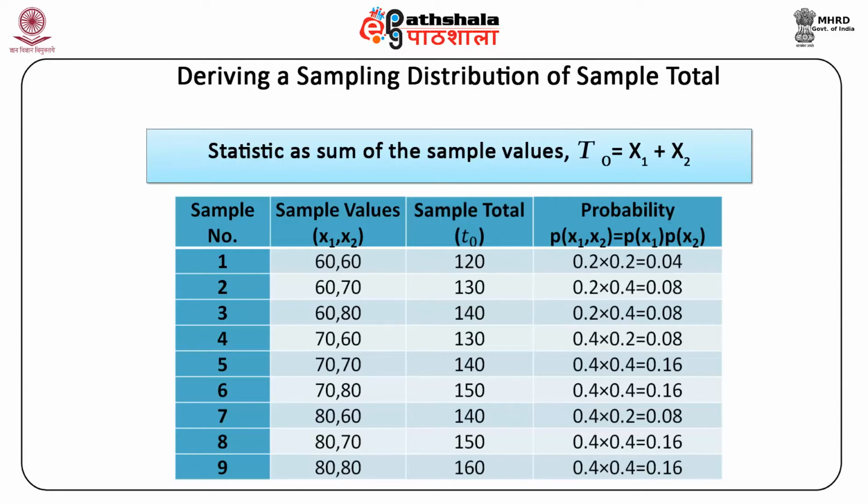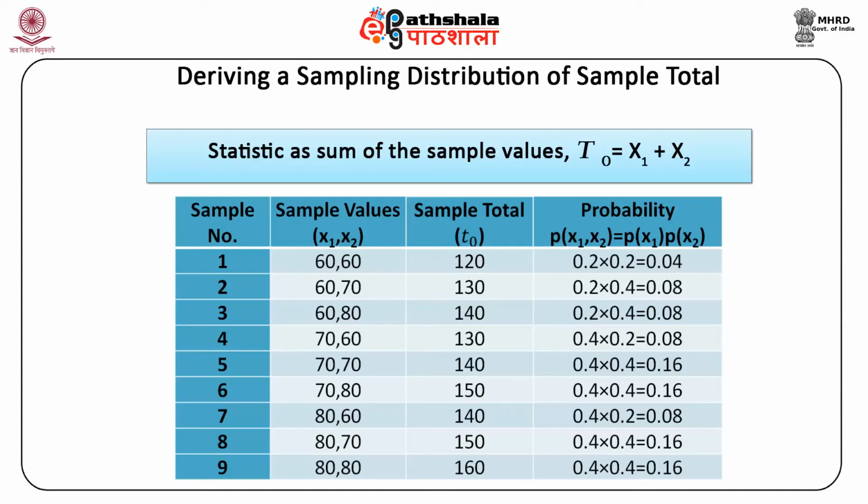In the first column, we have the sample number from 1 to 9. In the second column, we have the sample values x1, x2, 60, 60 starting, to 80, 80 in the last value for the ninth. Then we have the sample totals, denoted T0, and this sample total comes out to be 120 for the first sample value of 60, 60. Similarly, it is equal to 130, 140, 130, 140, 150, etc. For the last value, we have 160, which is the sum total of 80 plus 80.